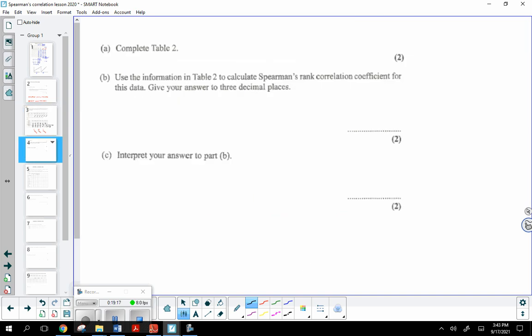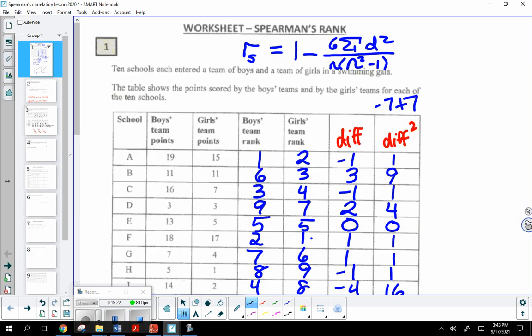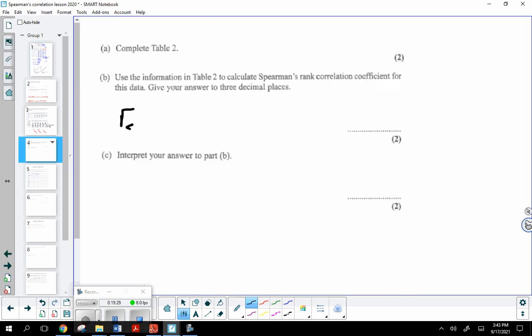Let's go ahead and write down the formula again. Okay, so remember, we saw it for the first time yesterday. 1 minus 6 times the sum of the square differences divided by n times n squared minus 1. So I'll go ahead and write down that formula again. R sub s equals 1 minus 6 times the sum of the square differences divided by, and I'm not really sure why they do it this way, because what's another way to write n times n squared minus 1? You could just say n cubed minus n. I don't know, maybe breaking it up makes it a little easier. Okay, what do you guys think? Yeah, maybe. Okay.